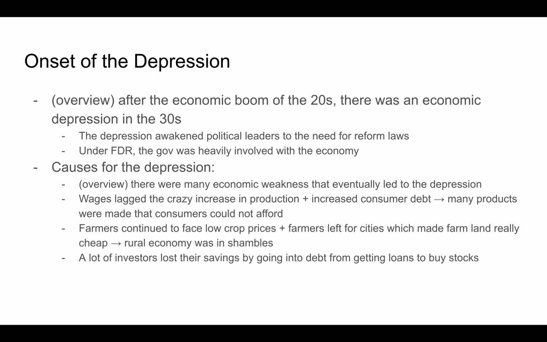Now, what were the causes of the Depression? Here's an overview. There were many economic weaknesses that eventually led to the Depression. Wages lagged the crazy increase in production and then increased consumer debt. In turn, that led to many products being made that consumers could not afford. Farmers also continued to face low crop prices, and they also left for cities, which made farmland really cheap. Both of these causes led to the rural economy going into shambles. A lot of investors also lost their savings by going into debt from getting loans to buy stocks.